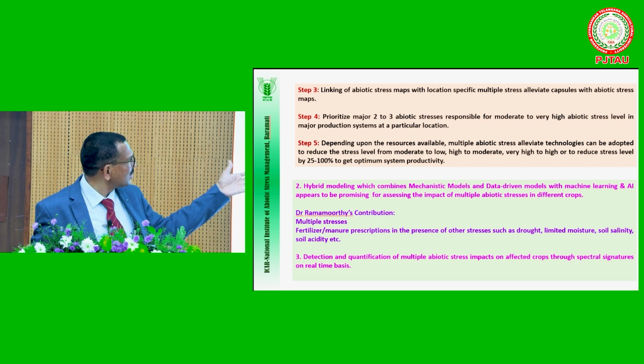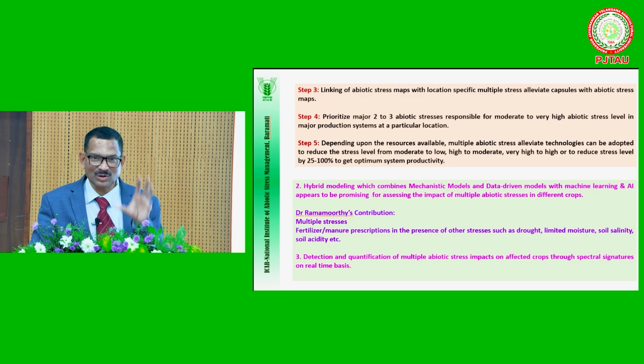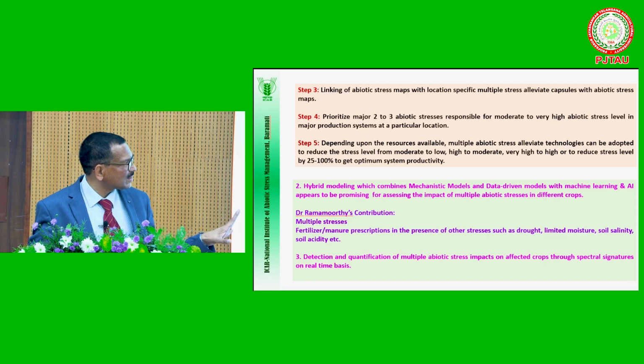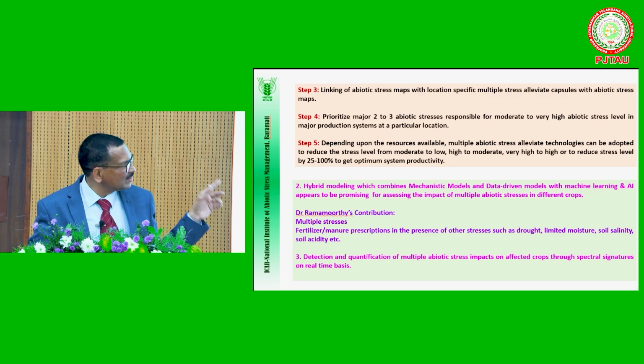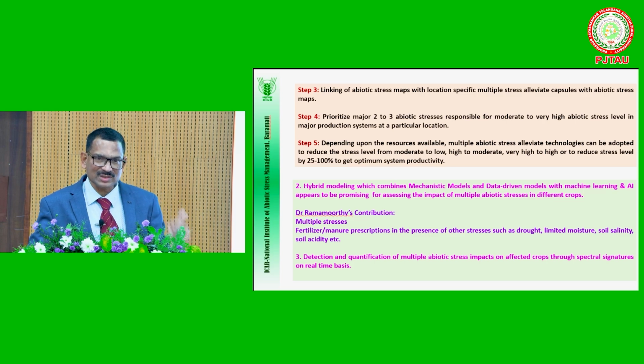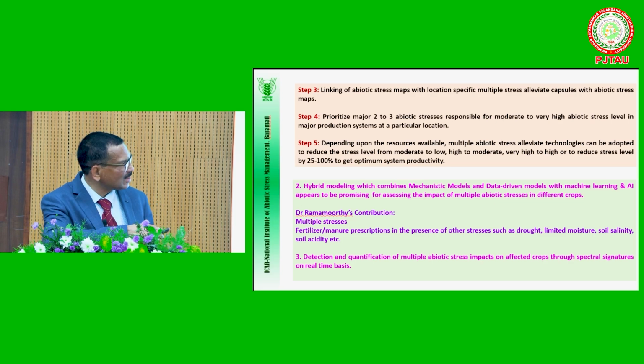Here, I already mentioned Ramamurthy Saab's contribution. At that time, he addressed only the fertility level. But now soil fertility is facing other stresses in combination. Now we should work together. In a thesis, I have seen recently, by Madhavi's student, she worked with drip irrigation and they developed equations for drip irrigation. We should also develop those equations in the presence of drought, in the absence of drought, in limited moisture conditions, along with sufficient moisture conditions. If we develop these targeted yield equations, then they will be useful in the era of multiple stresses we are facing now. That is important because addressing soil fertility alone is not correct now.